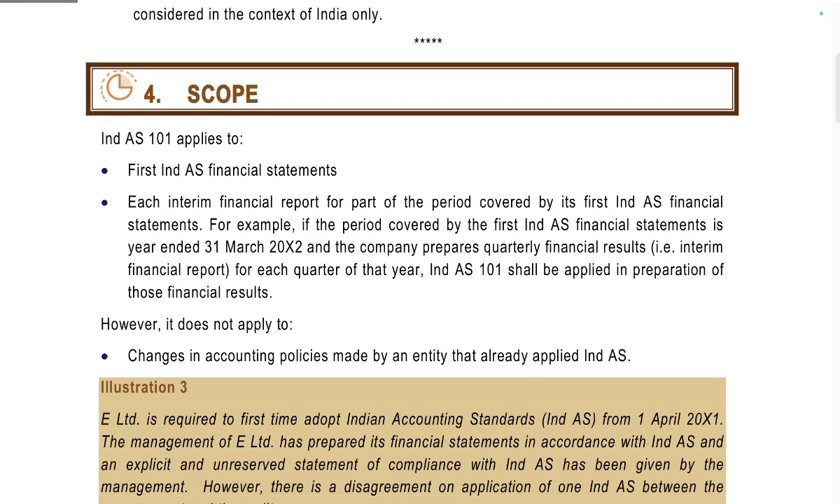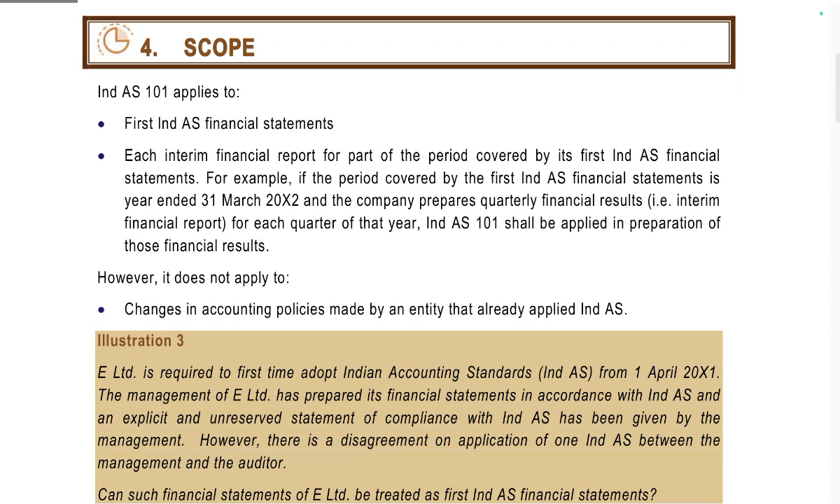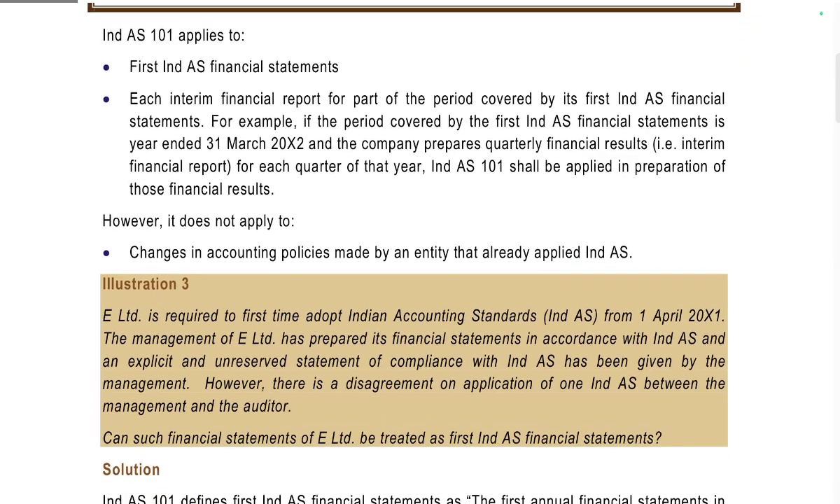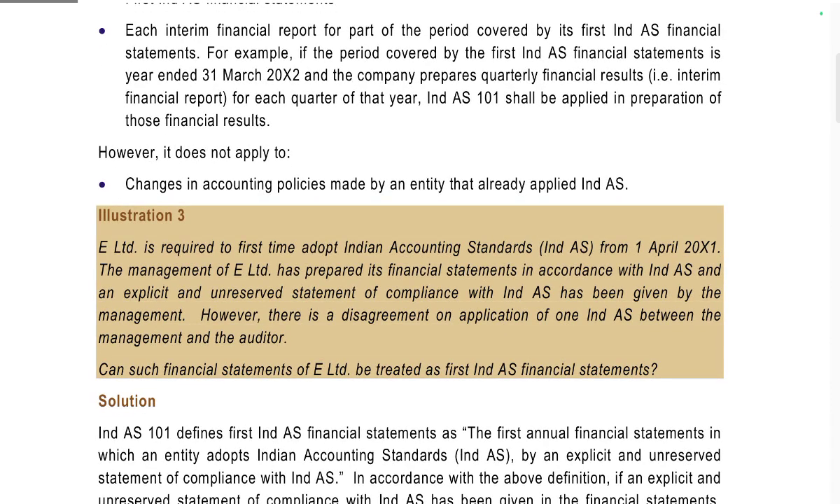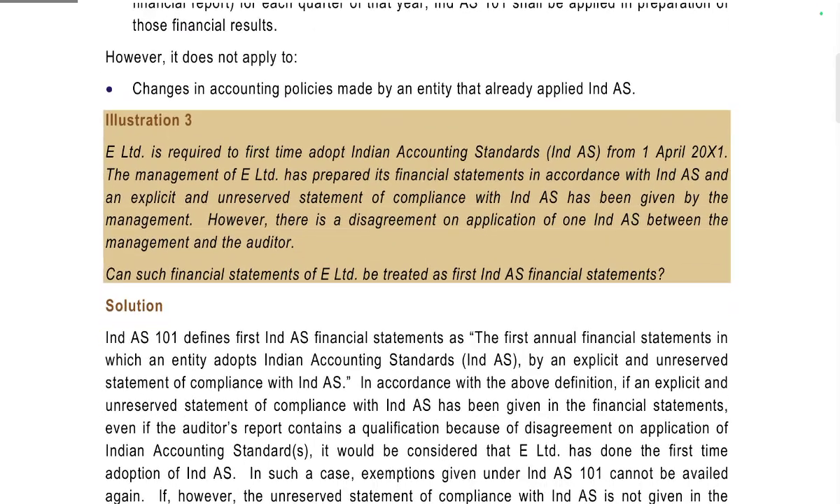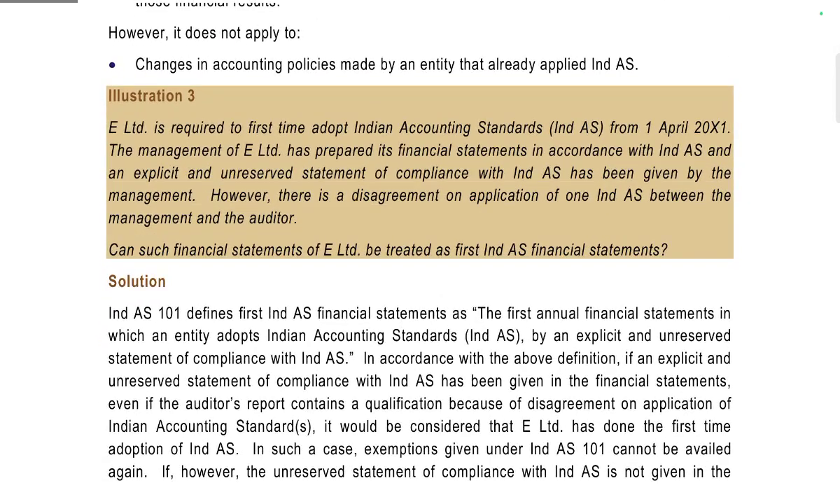Scope: Ind AS 101 applies to the first Ind AS financial statements. Each interim financial report that is part of the period covered by the first Ind AS financial statements is also covered. For example, if the period covered by the first Ind AS financial statements ends 31st March, then the company prepares quarterly interim financial statements for each quarter of the year, and Ind AS 101 shall be applied in preparing these financial statements. However, it does not apply to changes in accounting policy made by an entity that already applies Ind AS.